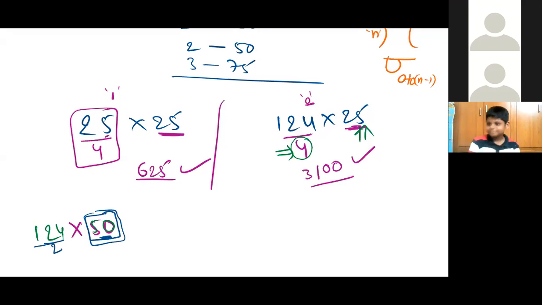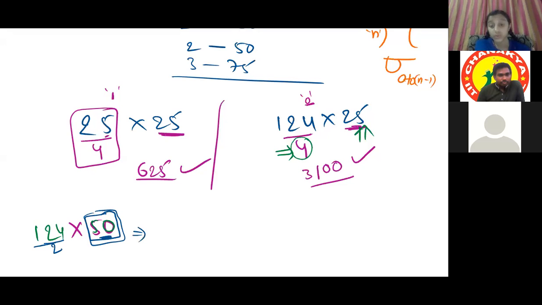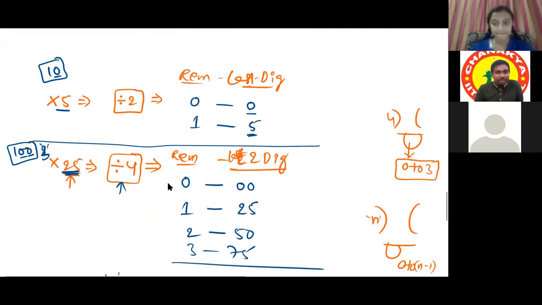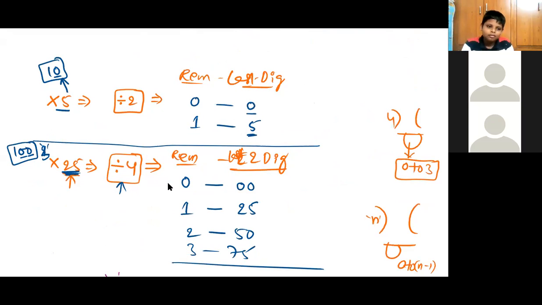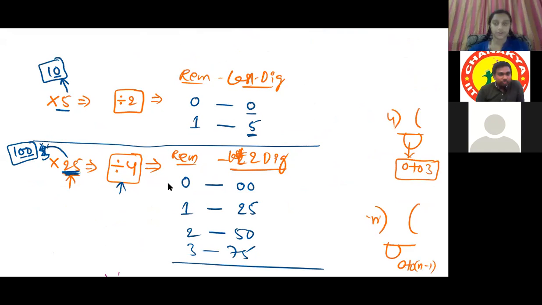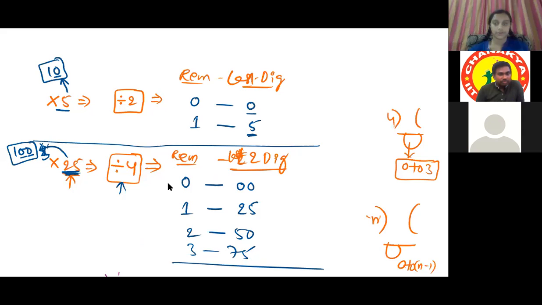Sir, I found this pattern: when you're multiplying with 5, you wrote 2, and when multiplying with 25, like 5 square, you're writing 4. No, that is not a pattern. You have to concentrate on this. We are making this number 10, or 100. We have to divide with that factor. To make 5 into 10, the factor is 2, so we divide by 2. To make 25 into 100, the factor is 4. That's why we are dividing it by 4.